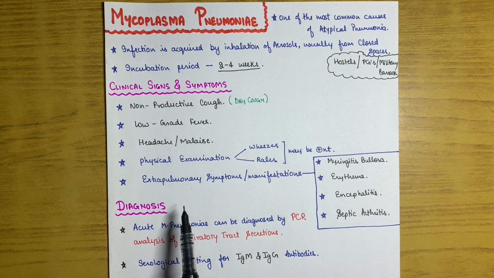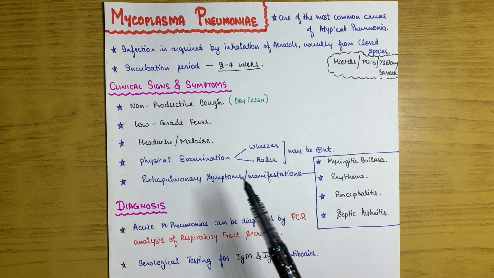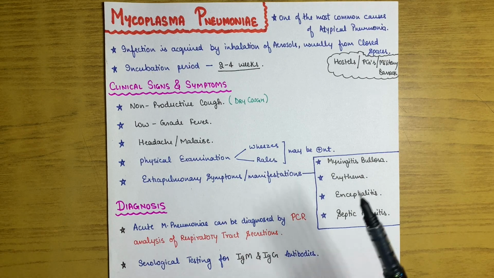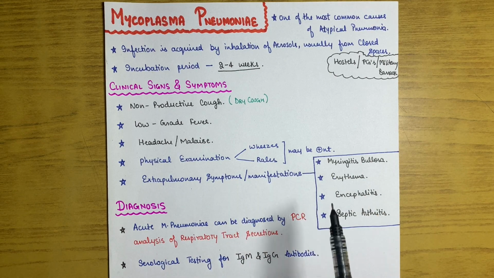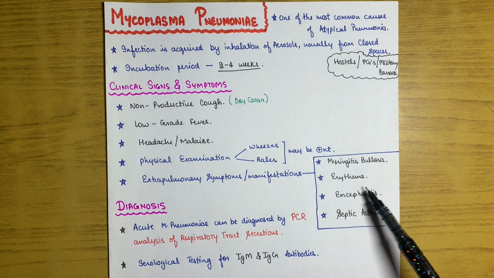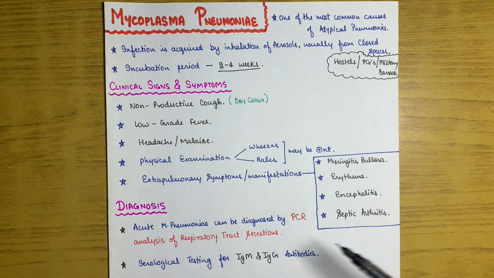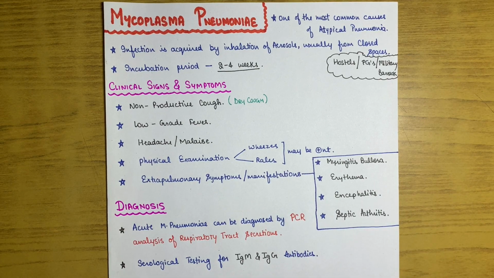Also, in atypical pneumonias the patient tends to have extrapulmonary symptoms. As compared to it, typical pneumonia patients don't have extrapulmonary manifestations, but in atypical pneumonia they do. What are these? They can be bullous myringitis, erythema, encephalitis, and septic arthritis. These are the extrapulmonary manifestations caused by Mycoplasma pneumoniae.